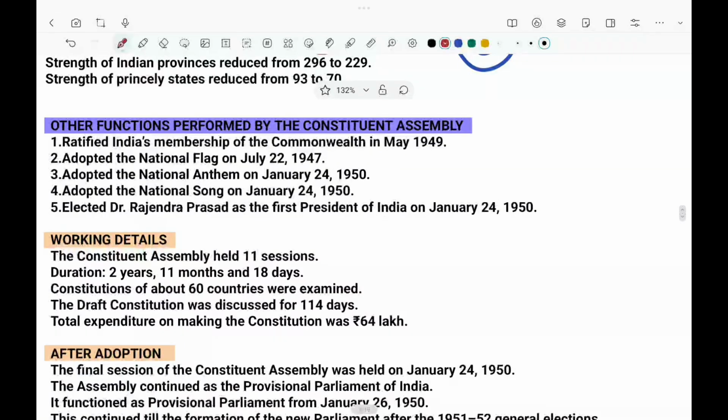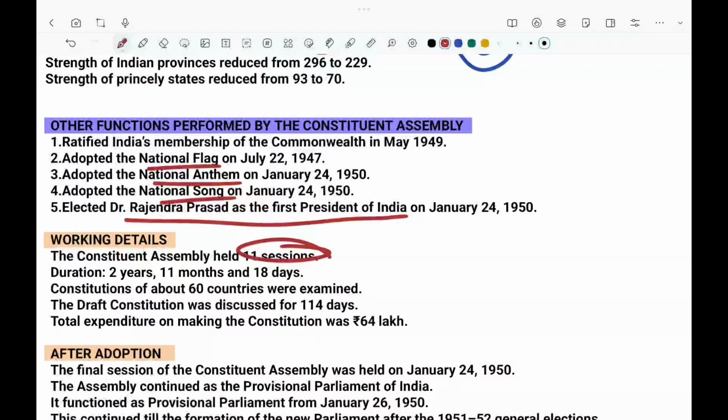What are the other functions that we mention? National flag we have got, national anthem we got, national song we got, and Dr. Rajendra Prasad became the first president of India. And working details: the Constituent Assembly had 11 sessions. In those 11 sessions, it took 2 years, 11 months, and 18 days to draft the Constitution, and it cost us 64 lakhs. The draft Constitution was discussed for 114 days.